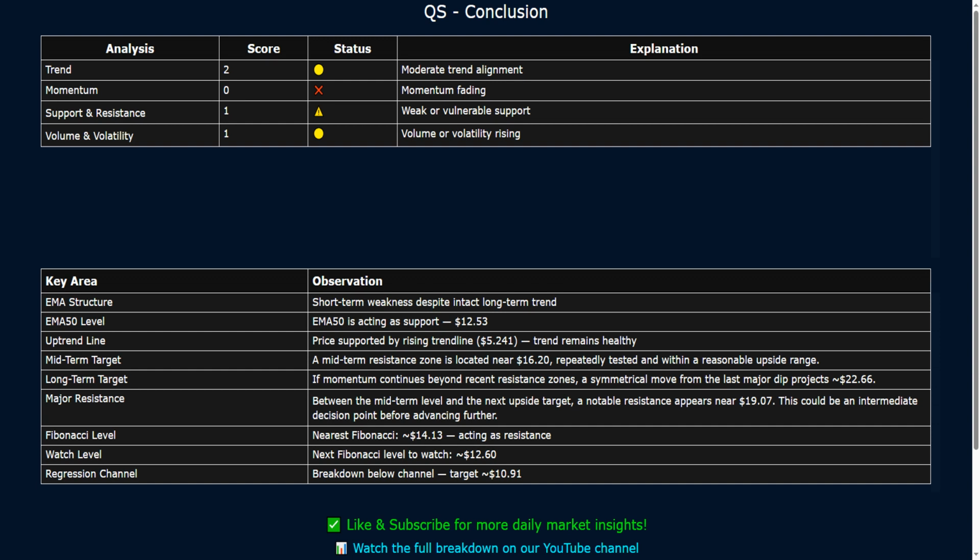Nearest Fibonacci level is $6.940, acting as support. Next Fibonacci level to watch is $12.67. Breakdown below regression channel, target is around $10.91.